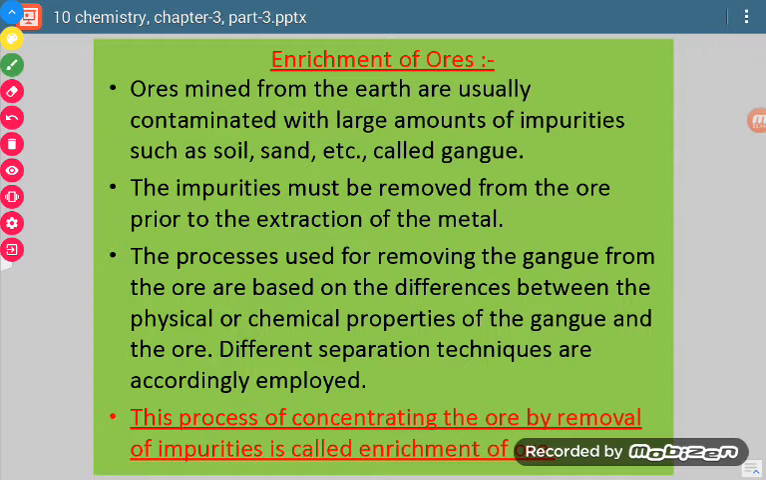Now let us first do the first thing. What was that? Concentration of the ore. So it is also termed as enrichment of the ore.